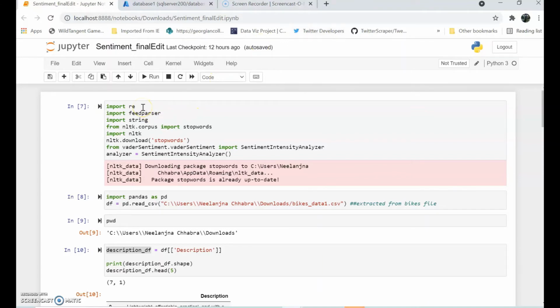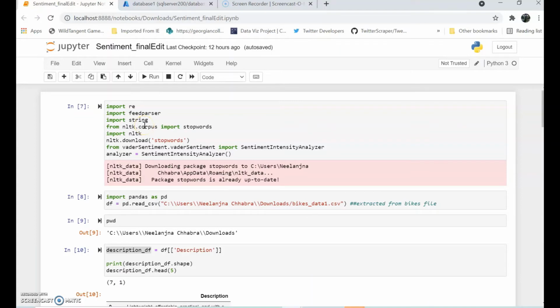The first library is import re. RE stands for regular expression, which is used to parse the title and store it in the database. Next is feedparser. Feedparser is used for parsing the description here. Next, string. String is used to convert the scraped description into string format and then insert it into the database.